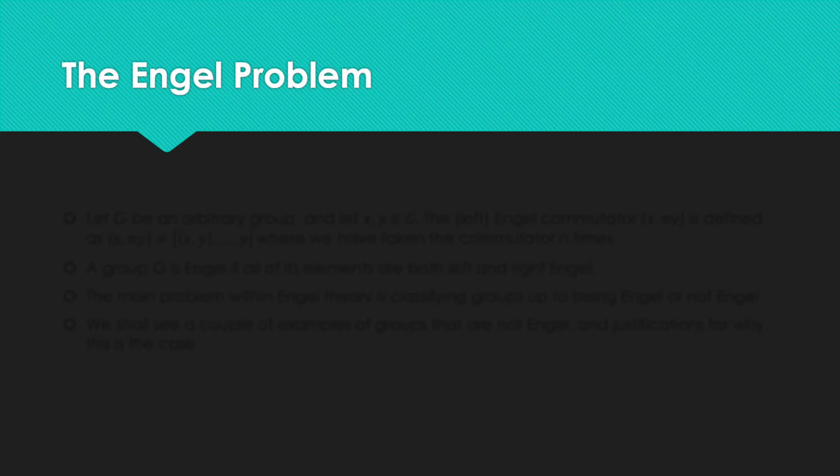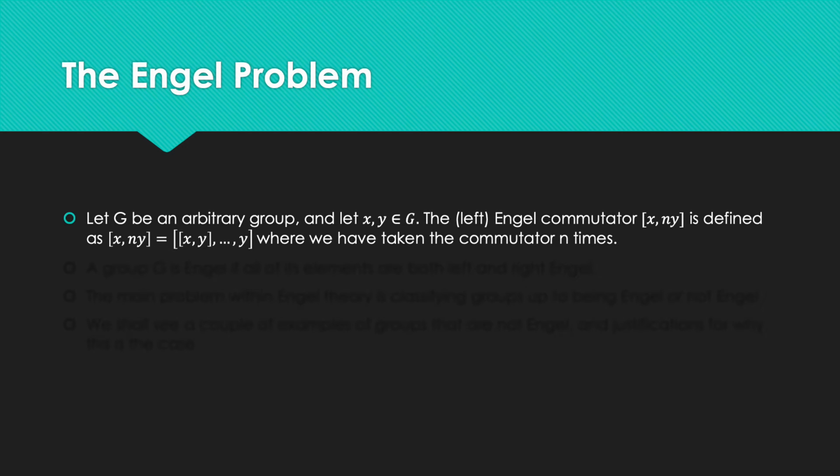Next, we're going to discuss quickly the Engel problem. Let G be an arbitrary group, and let x and y be elements of G. The left Engel commutator, which we denote as [x, n, y], is defined as continuously taking the commutator n times.